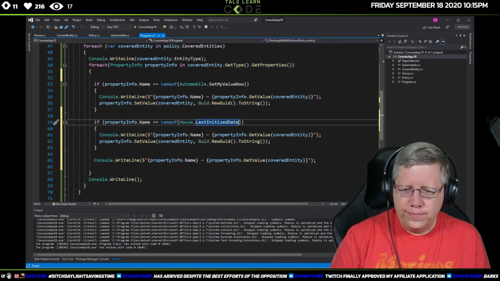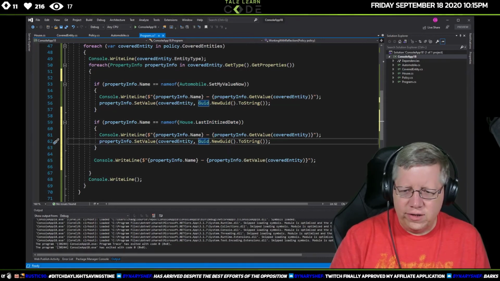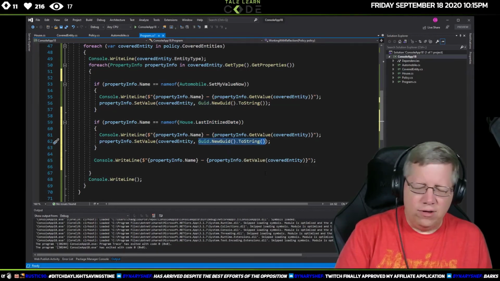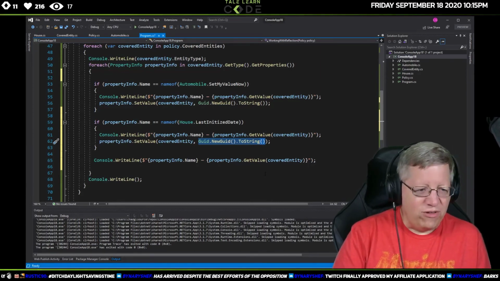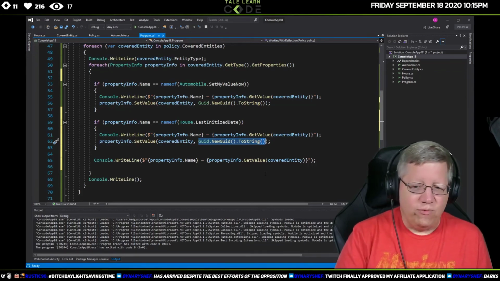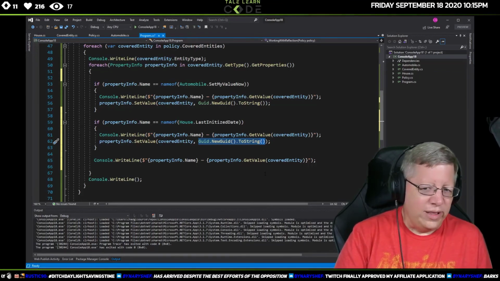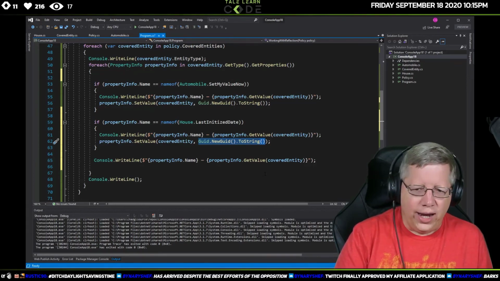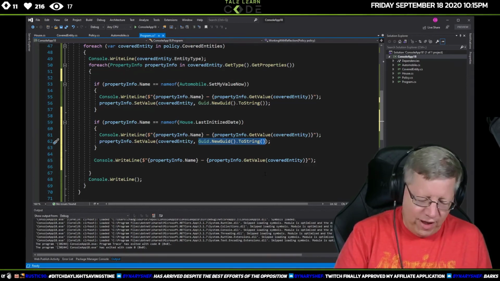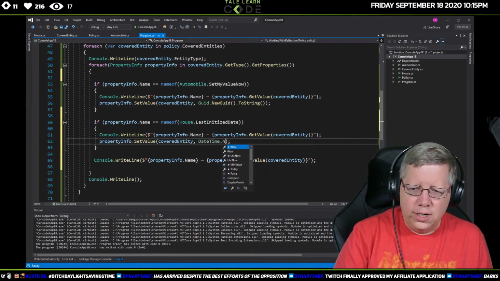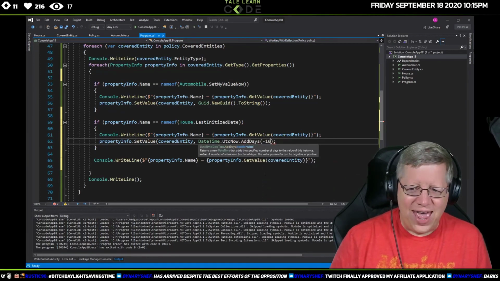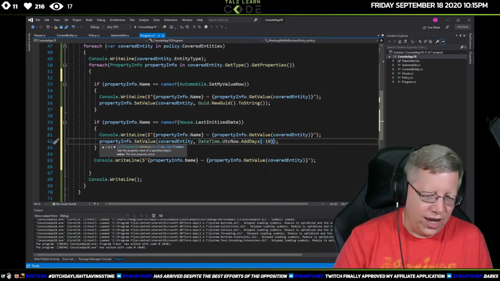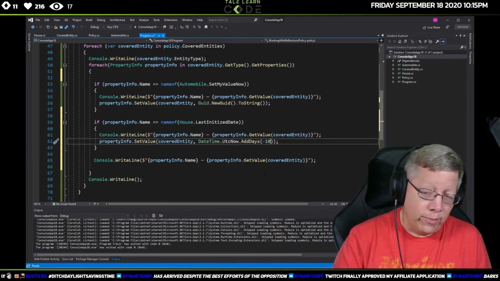And then here, we'll try to set this, and because it's a date, we'll set this to... Probably the reason why sets are not allowed is because we don't want malicious data getting here, right? So it'll prevent me from saying DateTime.UtcNow. So let's do AddDays minus 10. Okay, so AddDays allows me to add days. If you want to subtract days, you put a negative number in there, right?